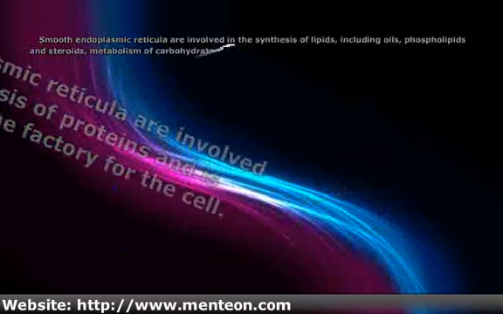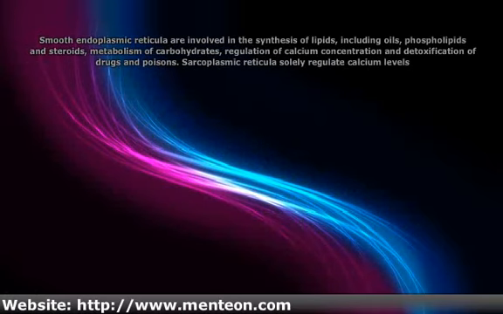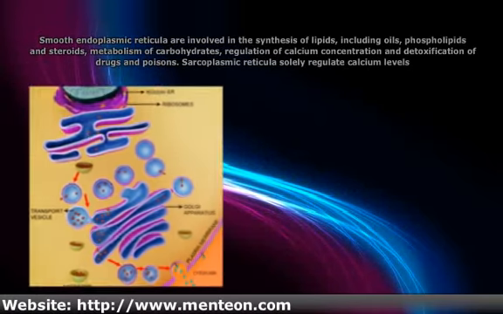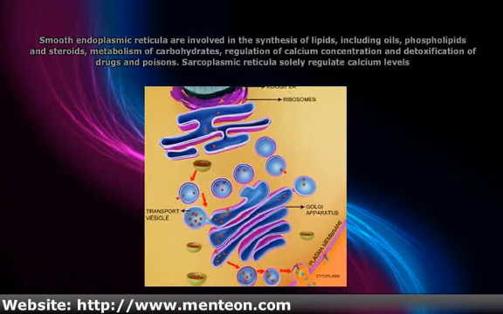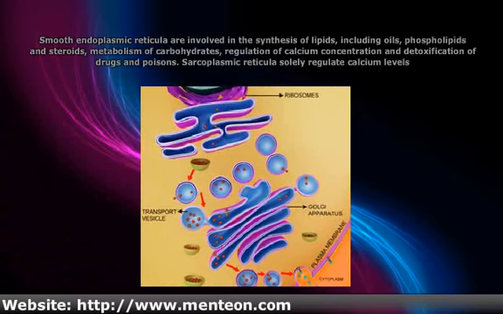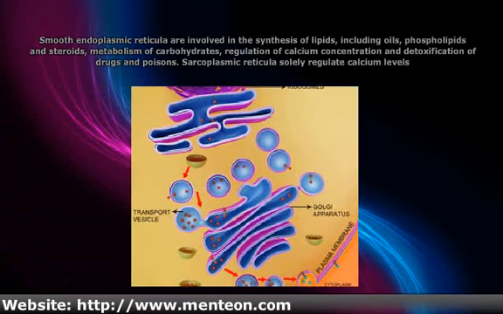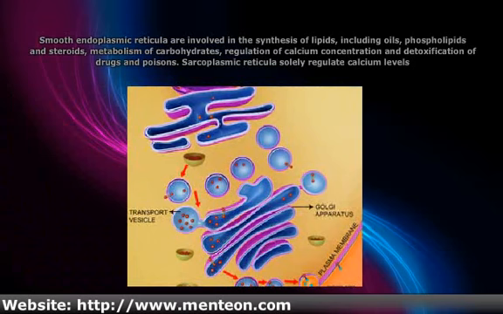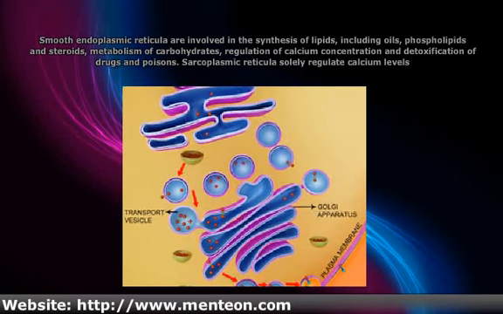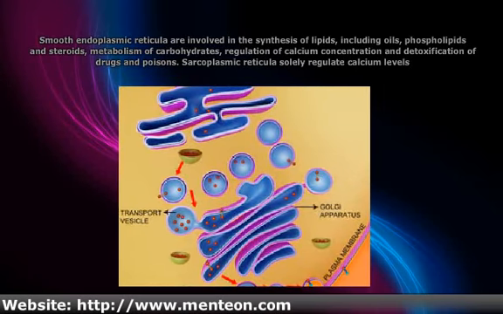Smooth endoplasmic reticula are involved in the synthesis of lipids, including oils, phospholipids and steroids, metabolism of carbohydrates, regulation of calcium concentration and detoxification of drugs and poisons. Sarcoplasmic reticula solely regulate calcium levels.